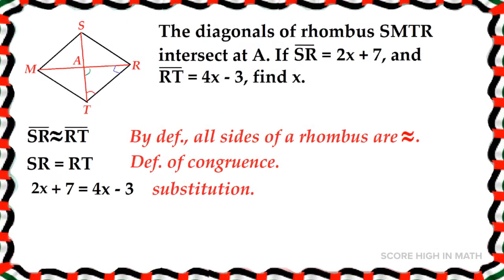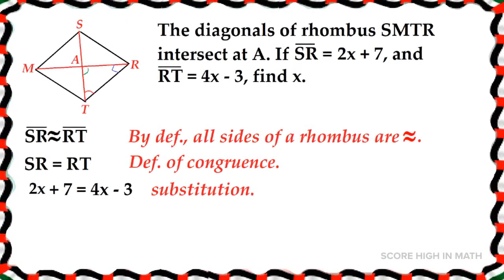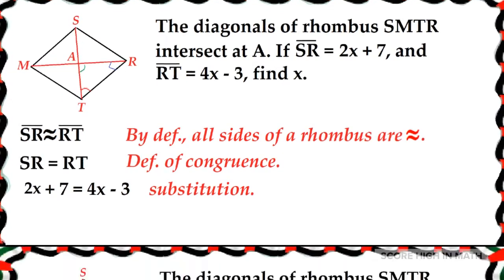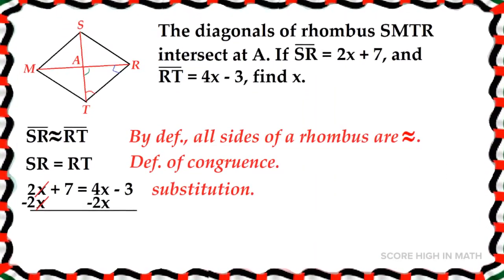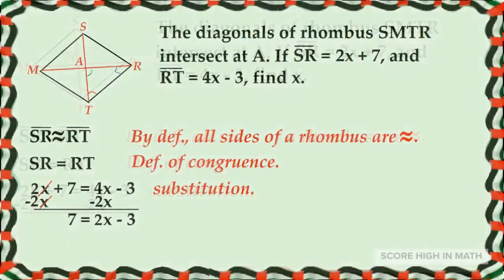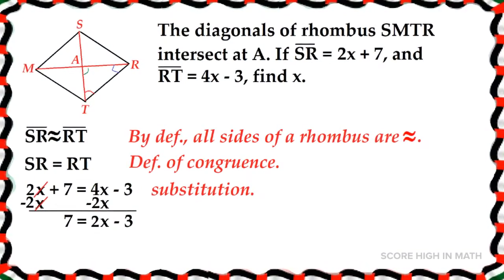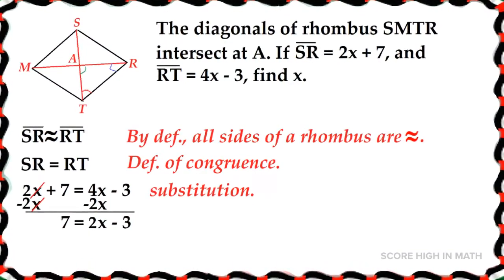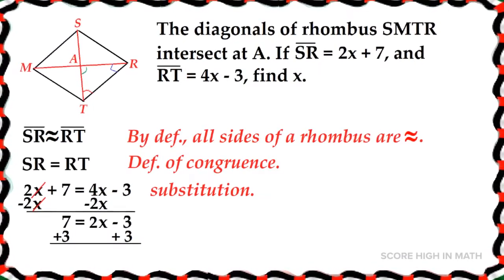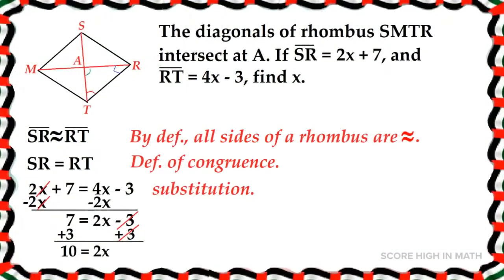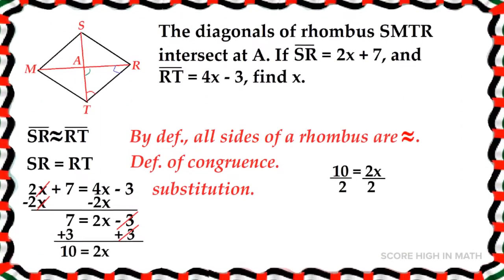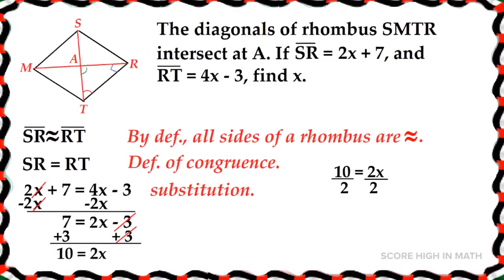We can substitute the given values in the equation and we can come up with 2x plus 7 is equal to 4x minus 3. To eliminate 2x on the left side, we're going to subtract 2x on both sides. And we can come up with 7 is equal to 2x minus 3. To eliminate 3 on the right side, we're going to add 3 on both sides. And we can come up with 10 is equal to 2x. To find the x, we're going to divide both sides by 2.